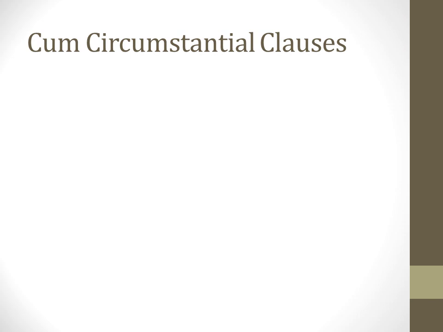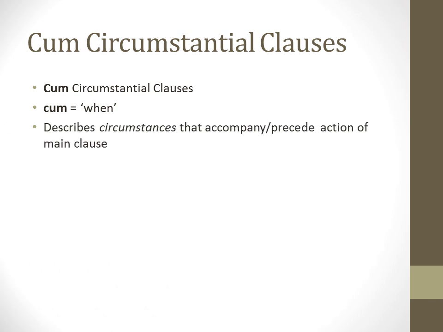Let's move on. Clause number 2, cum circumstantial clauses. These types of clauses, we're going to translate the word cum as when. So not since or because, as we saw last time, but here it's going to be translated when. And these describe the circumstances, hence the name circumstantial, those circumstances that accompany or precede the action of the main clause. So there's still some relation between main clause and subordinate, but it's not a causal relation anymore. Now it's an action before that main clause.